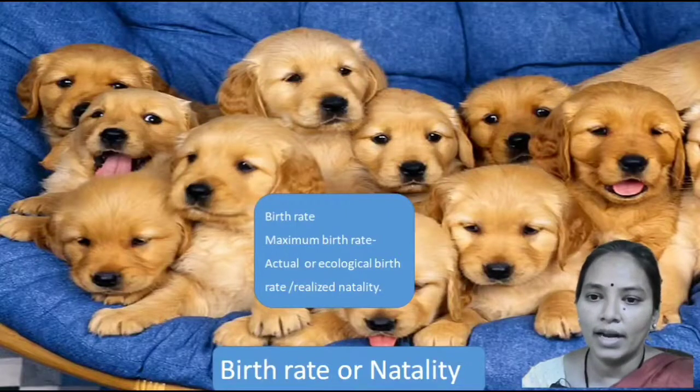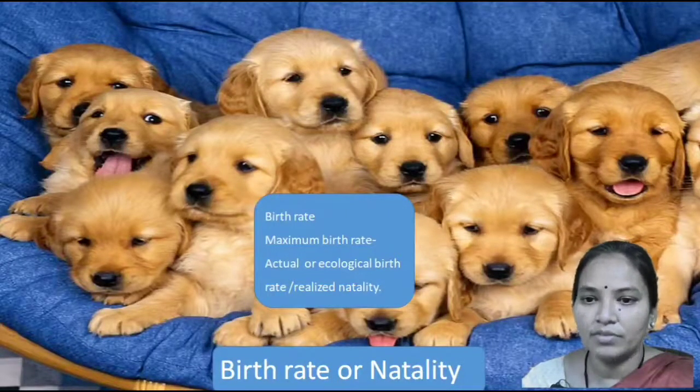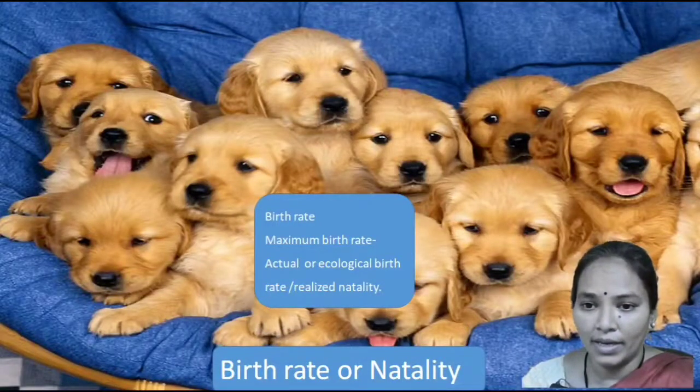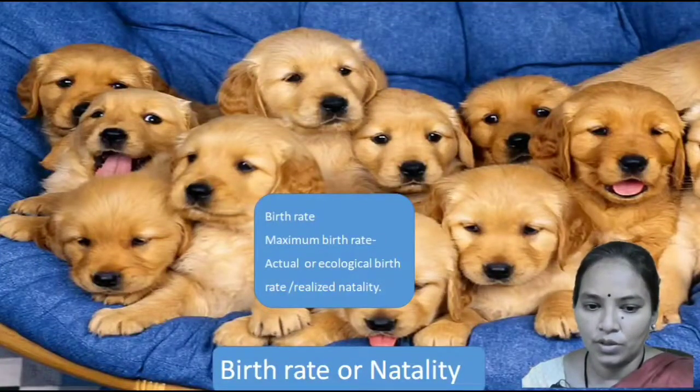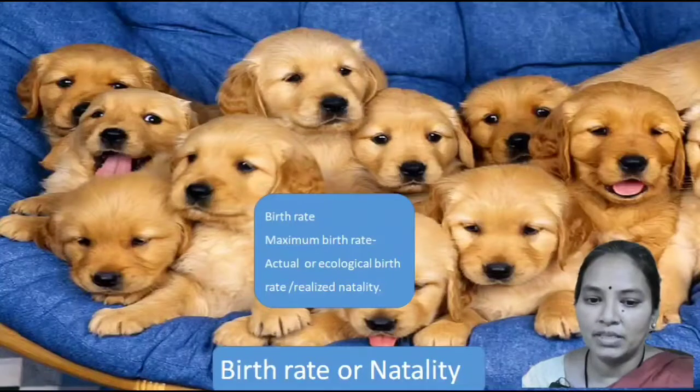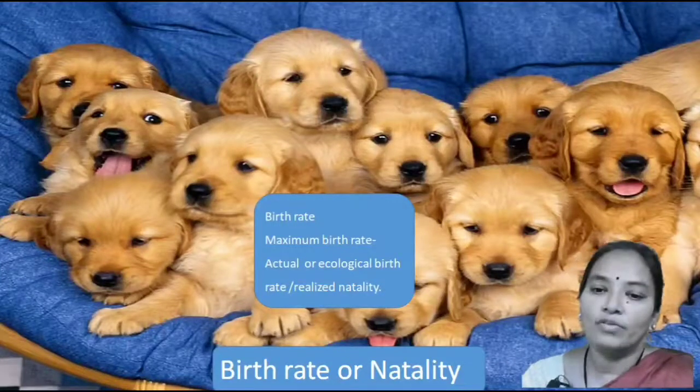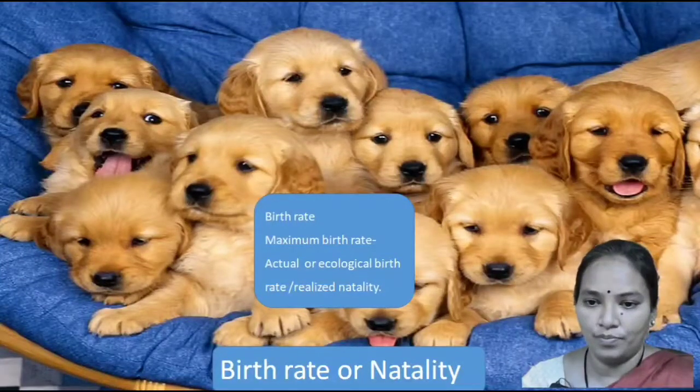Now, what are these ideal ecological conditions? If the temperature is favorable, if the rainfall is favorable, if food is available in plenty, if there is availability of a mate, such conditions can be called favorable ecological conditions. So this means that the maximum birth rate is solely determined by the physiological characters or physiological functions.